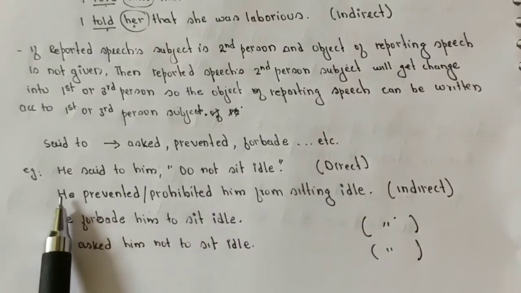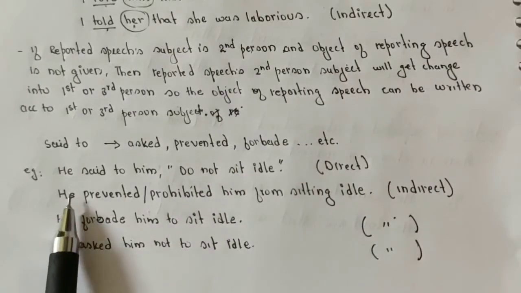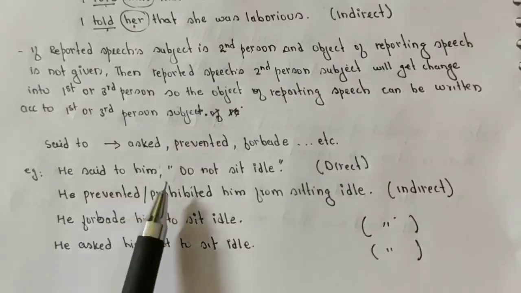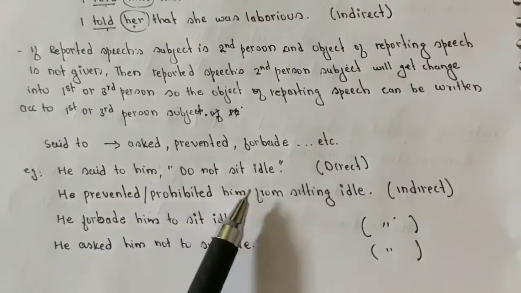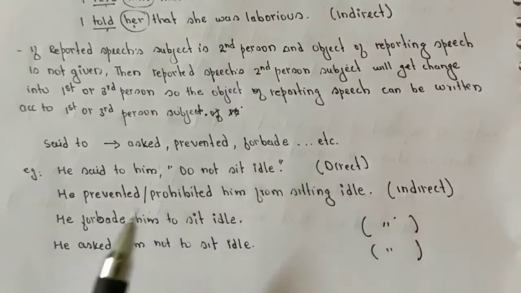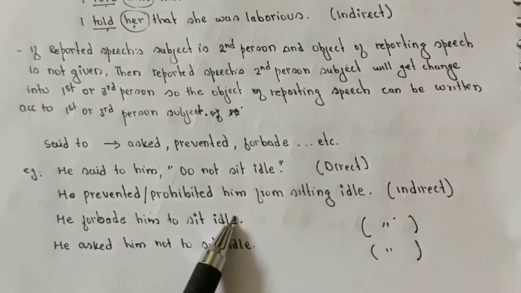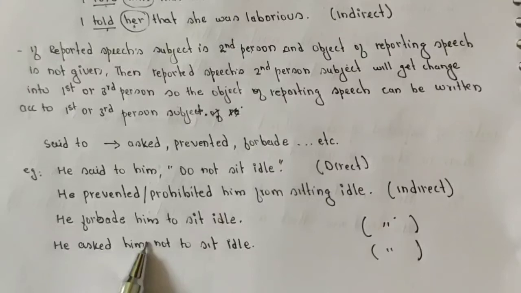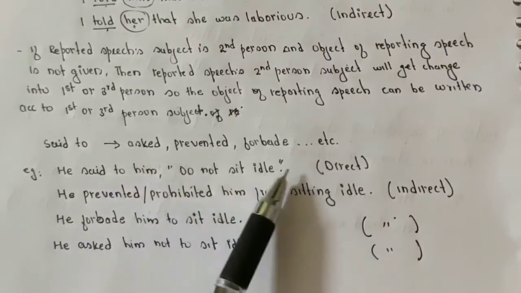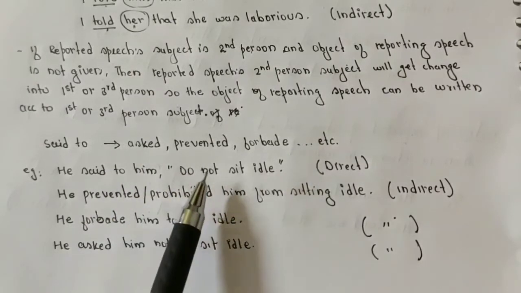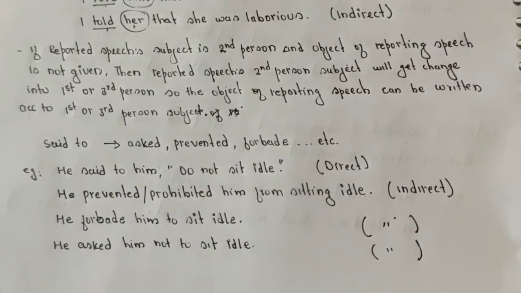So it will change into indirect like this: He prevented or prohibited him from sitting idle, or he forbade him to sit idle, or he asked him not to sit idle. You can write whatever, but it depends on the sentence while changing from direct to indirect.